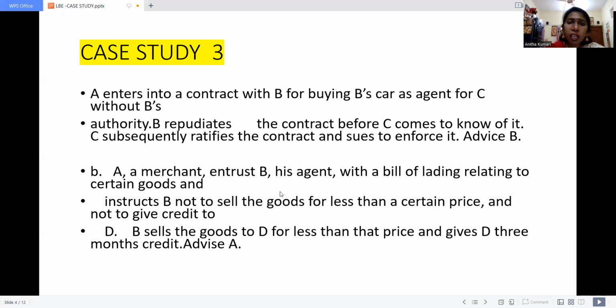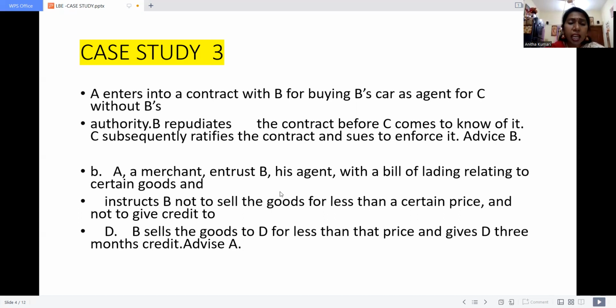First of all, we should know who is the agent and who is the principal in this case study. An agent is the person who acts on behalf of somebody else. And the principal is the person who appoints someone else to do some activity. The relation between agent and principal is called an agency. Here, A is the principal who appointed B as an agent.